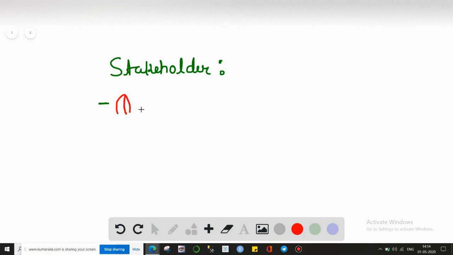Now we will show what type of stakeholders they will be in general cases. The foremost stakeholder, as we really know, will be the owner.